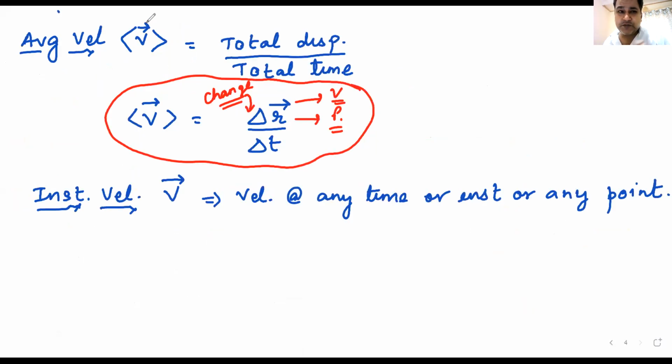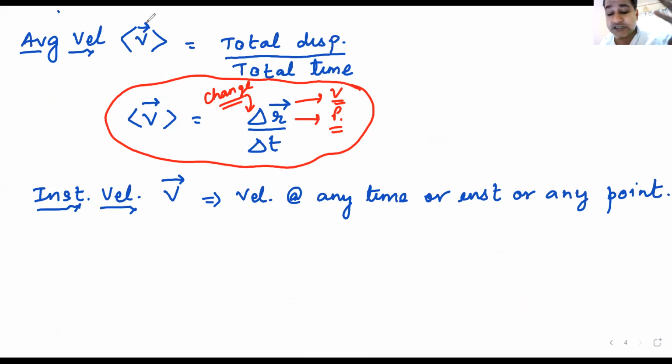With average velocity, we could not relate it with average speed. Average velocity is total displacement upon total time, and average speed is total distance upon total time. But this is not a relation because displacement and distance are different quantities. I cannot call displacement distance, or distance displacement.